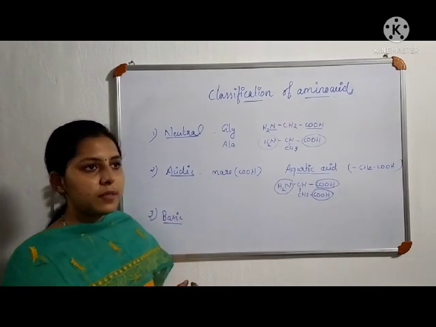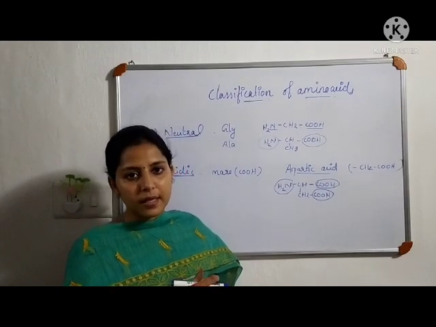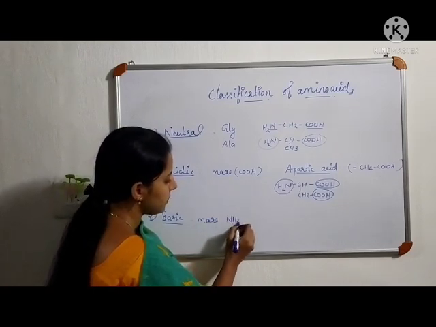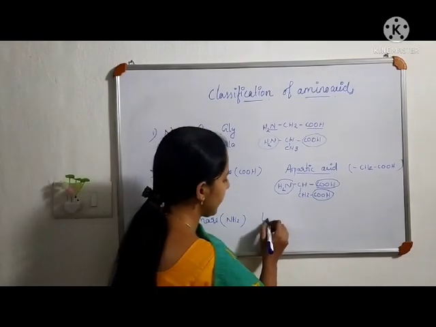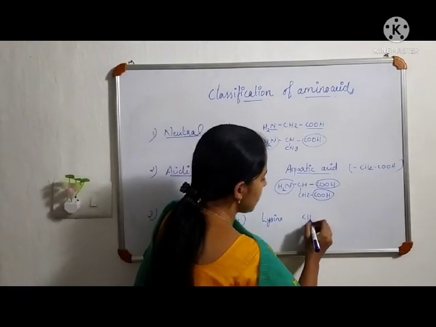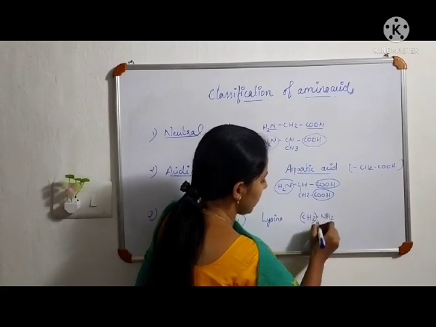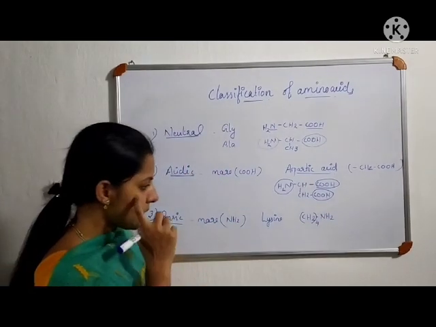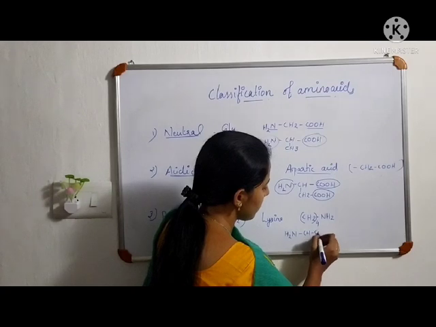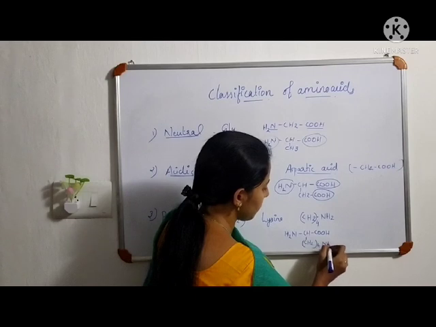Last one, a basic amino acid means an amino acid which contains more amine groups, more basic amine groups, than carboxylic acid groups. So in a basic amino acid, there are more NH2 groups. And its example is lysine. In lysine, the side chain is (CH2)4-NH2. Then its structure will be NH2-CH-COOH with the side chain (CH2)4-NH2.